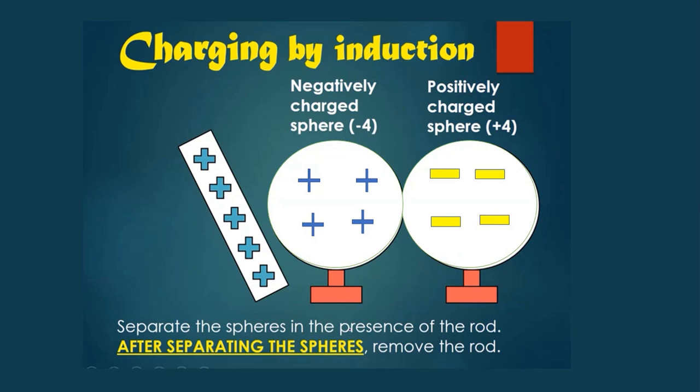Separate the spheres in the presence of the rod. After separating the spheres, remove the rod.